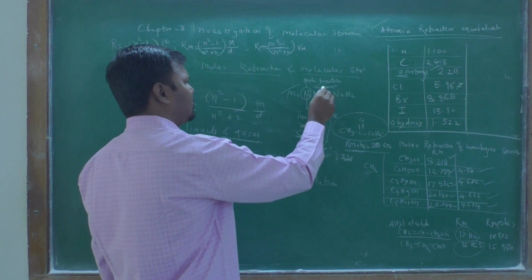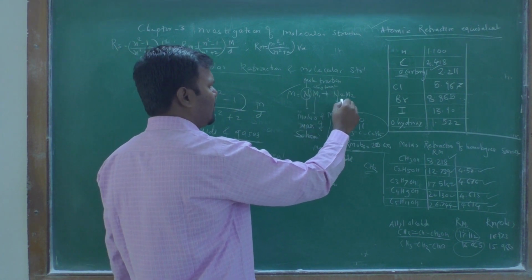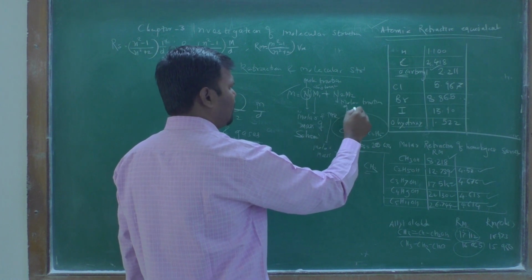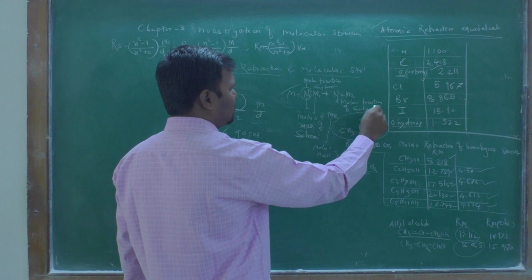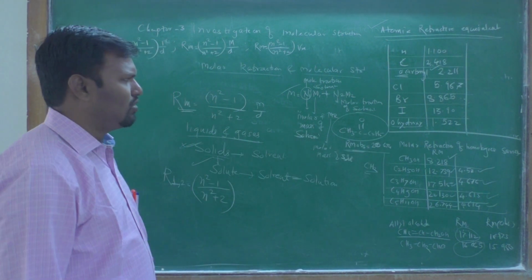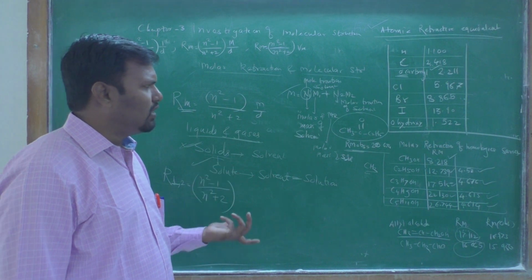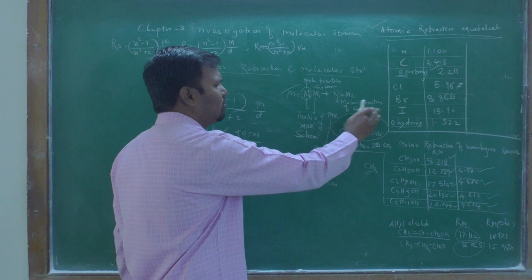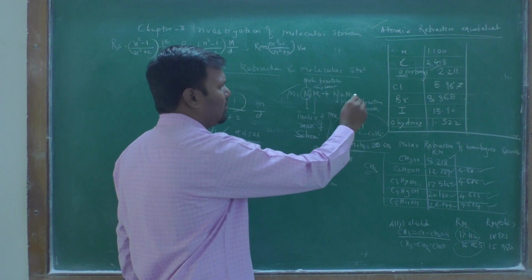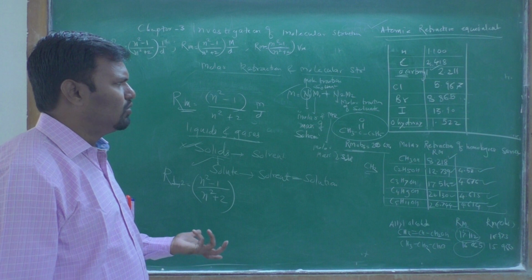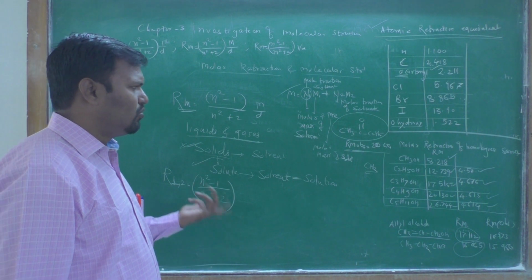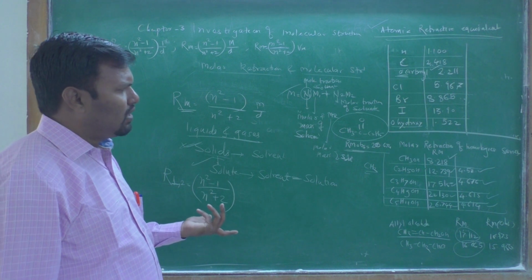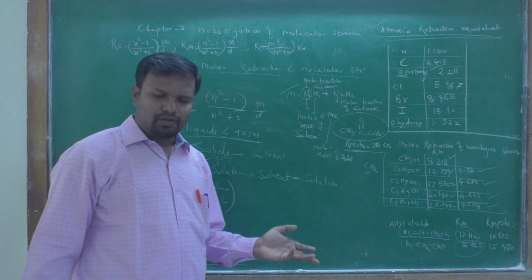Okay, the mole fraction of solvent is n1. n2 is the mole fraction of the solute, and n1 is the mole fraction of the solvent. M1 is the molar mass of the solvent, and M2 is the molar mass of the solute.